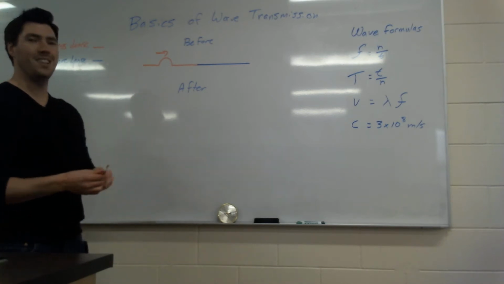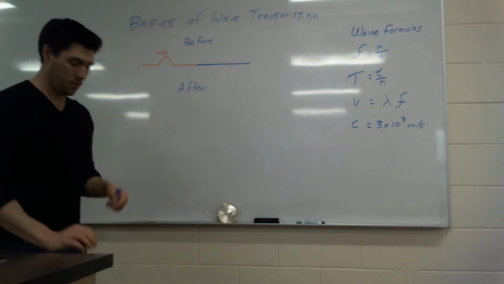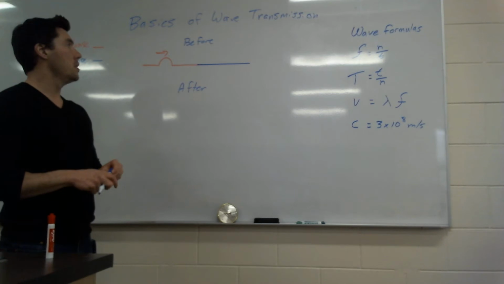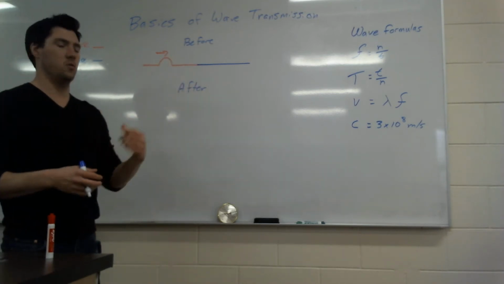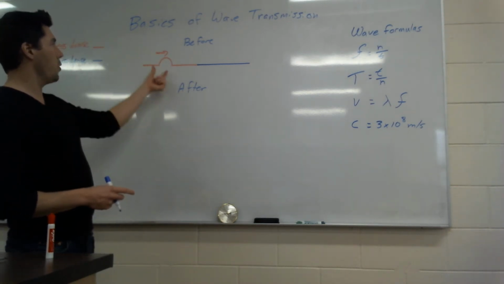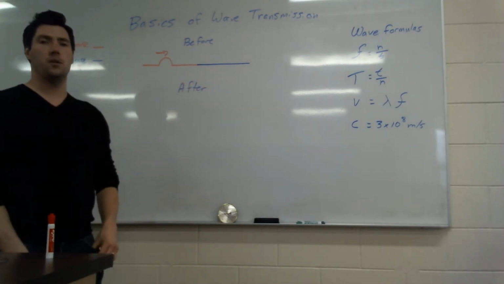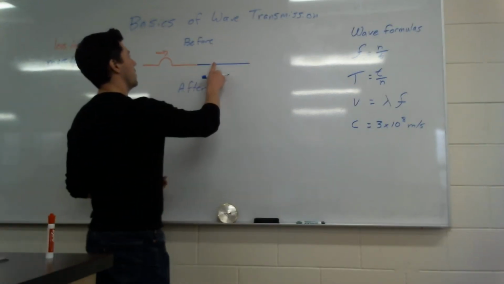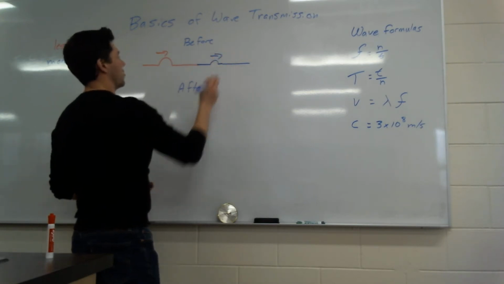Because it's going from less to more dense, it's going to be harder to go through this more dense medium. So all of the parts of the wave are going to get smaller. The amplitude is going to go down, the wavelength is going to get smaller, and the speed that it travels with is also going to go down. So it's going to look maybe something like this, still moving this direction.